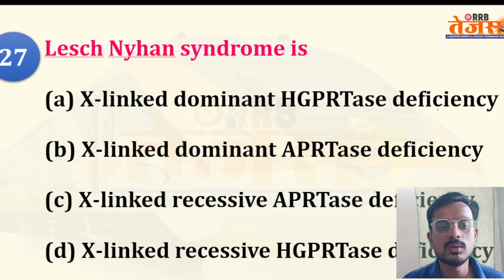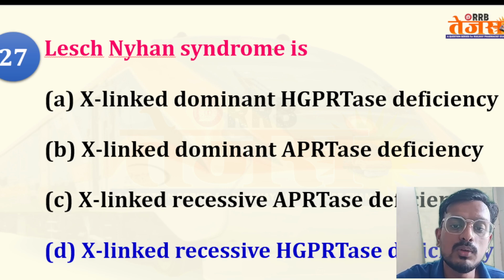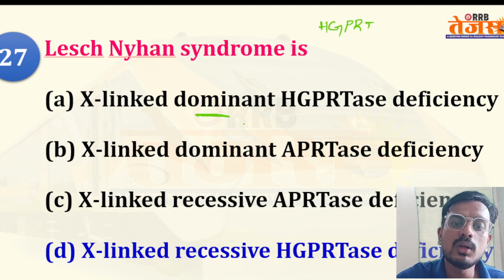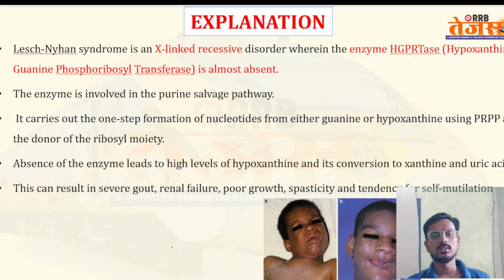Coming to the next question, Lesch-Nyhan syndrome is due to X-linked HGPRT deficiency, X-linked dominant APRTase deficiency, X-linked recessive APRT deficiency, or X-linked recessive HGPRT deficiency. Remember, Lesch-Nyhan syndrome is associated with HGPRT. Whether it is dominant or recessive, it is associated with recessive HGPRT deficiency.